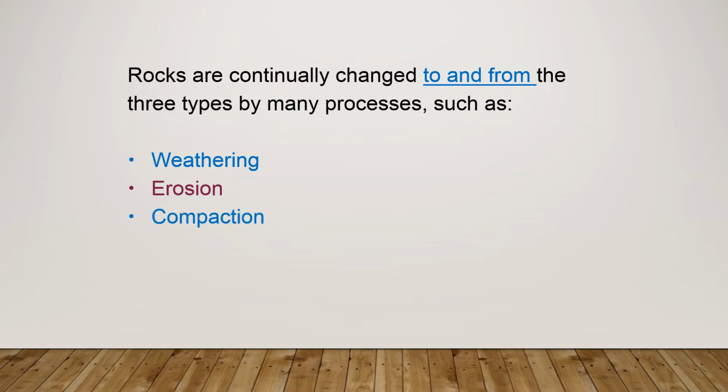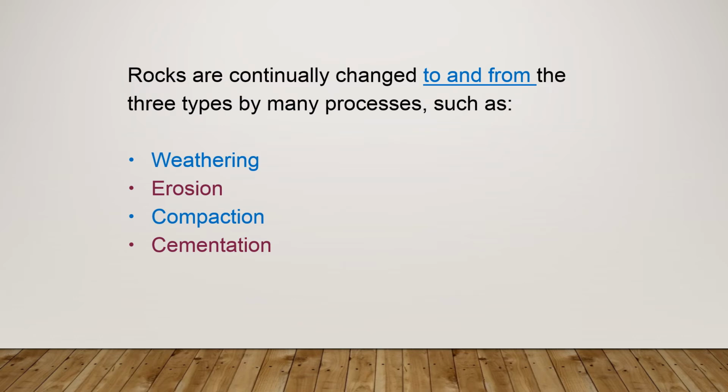Then you have processes called transportation and compaction, to put all these rocks on top of each other, and sedimentation to, sorry, it's cementation, not sedimentation.